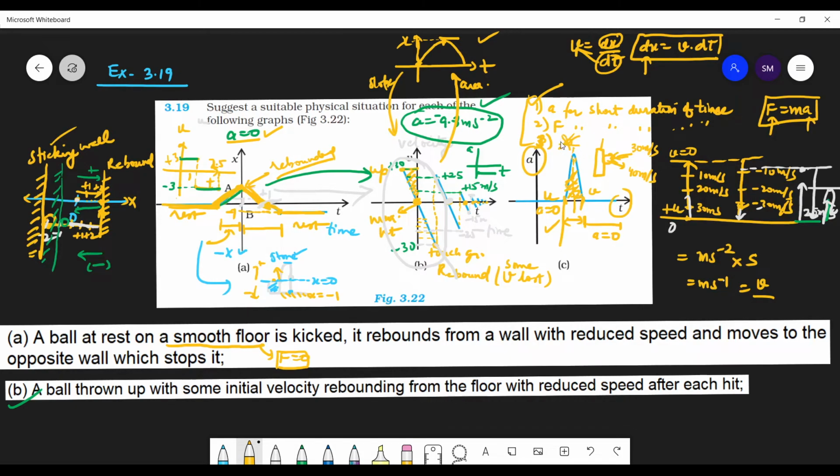So for the ball coming to the ground and going back, yes, that's also a force, but the graph will not be this. There will be some other graph, okay, but not this graph. But here, yes, the ball hitting back is this graph, because see, this area. So initial velocity and then some area is added to it, some velocity is added to it, and it comes out with more velocity. So that is the example of it.